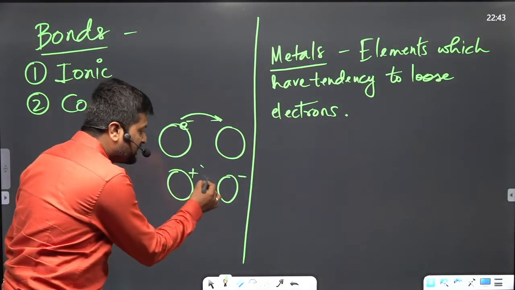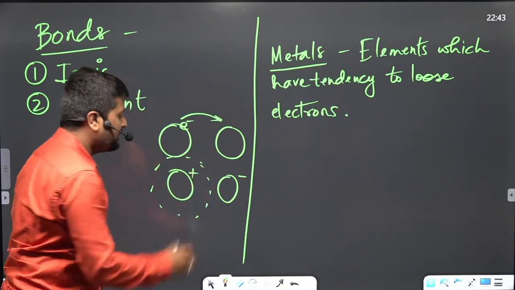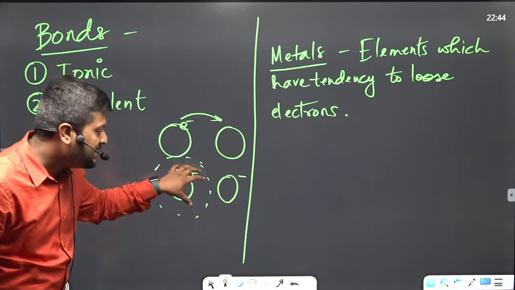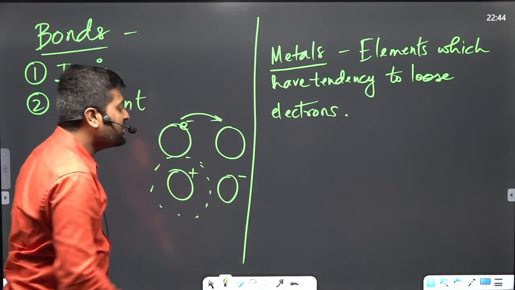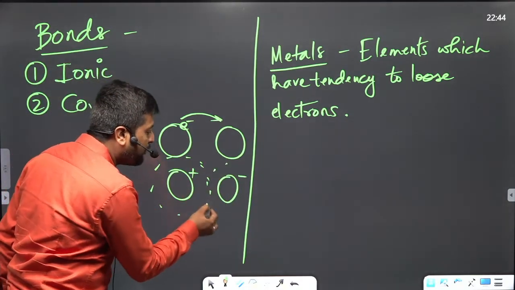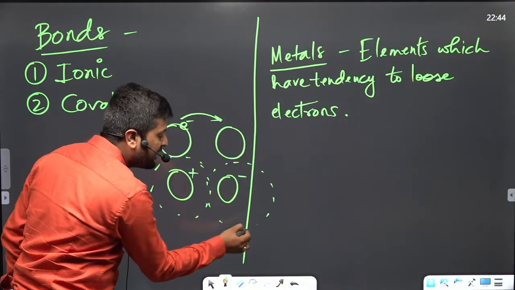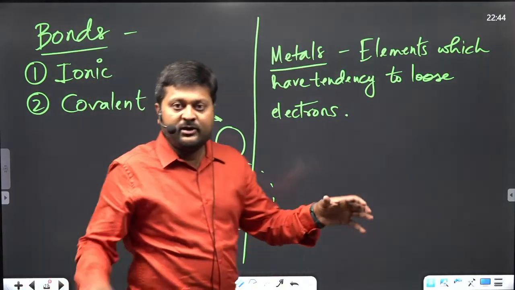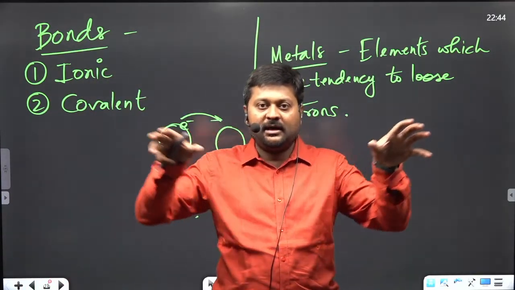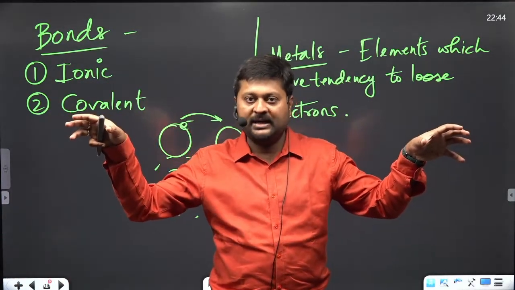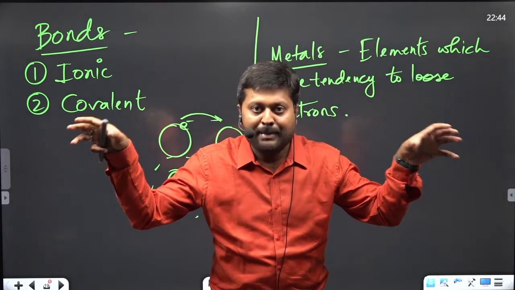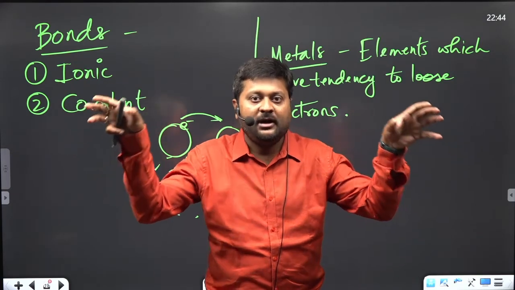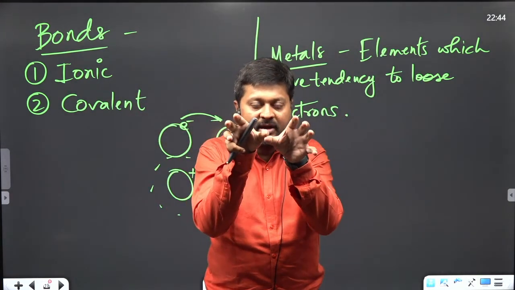Now, this positively charged atom will generate a field around it, just like a magnet, and this negatively charged atom will also generate a negative electric field around it. Whenever two magnets are kept at a distance, they don't attract or repel each other. But when opposite poles are kept at a proper distance, they attract each other.